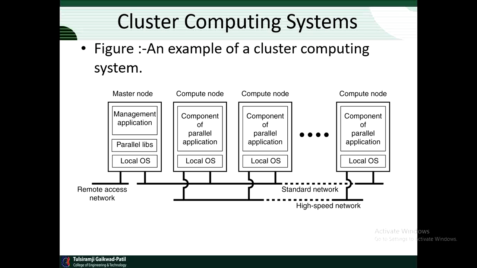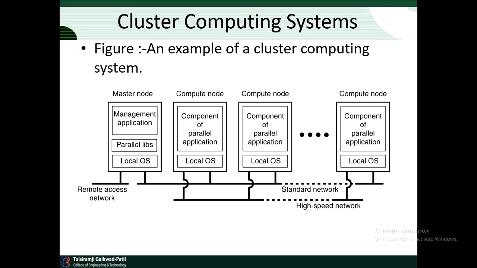An important part of this middleware is formed by the libraries for executing parallel programs. As we will discuss, these libraries effectively provide advanced message-based communication facilities, but are not capable of handling faulty processes or security. So this is the cluster computing system.